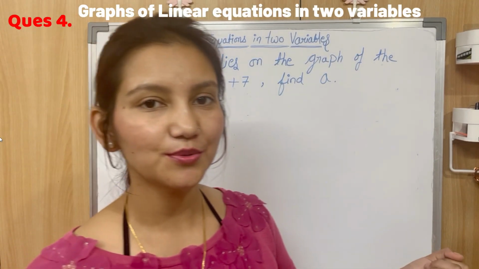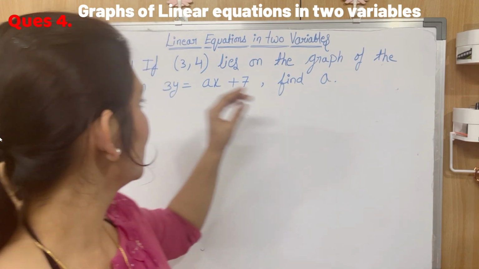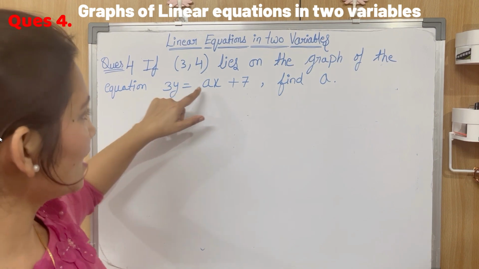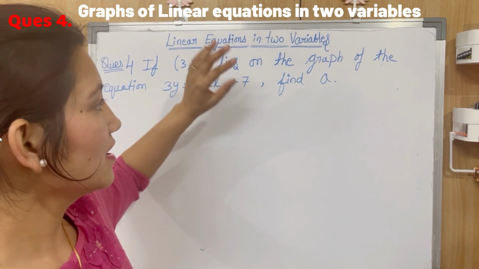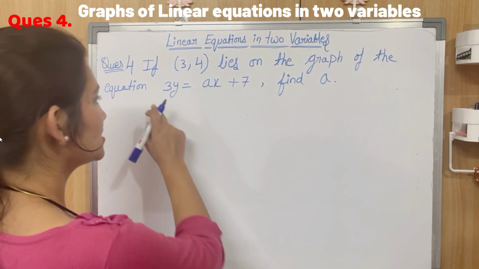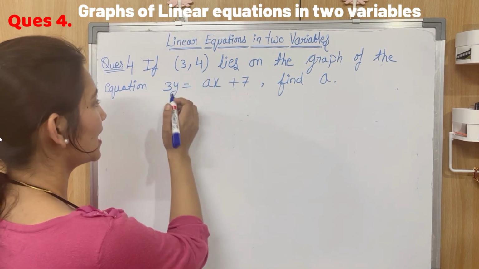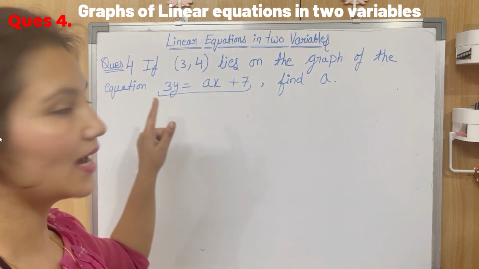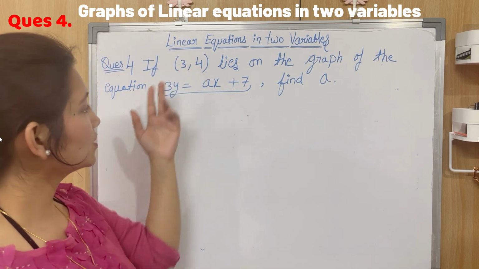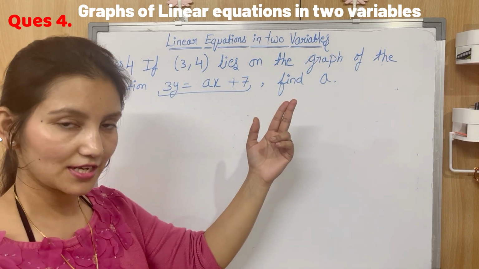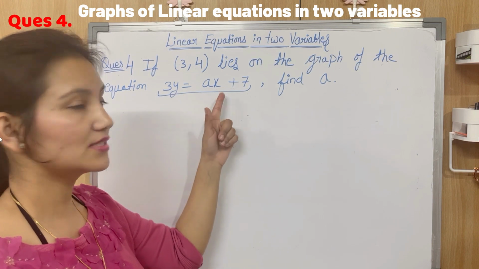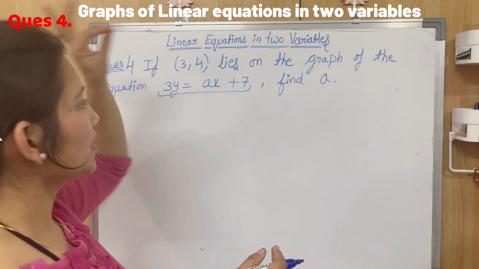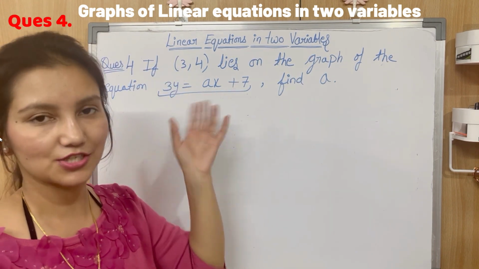So here is a question for you. The question says, if (3, 4) lies on the graph of this equation 3y is equal to ax plus 7, find a. So this is the equation and this point lies on the graph of this line. If this point lies on the graph of this line, it means this point is its solution. And if this point is its solution, then it will surely satisfy this equation, right?